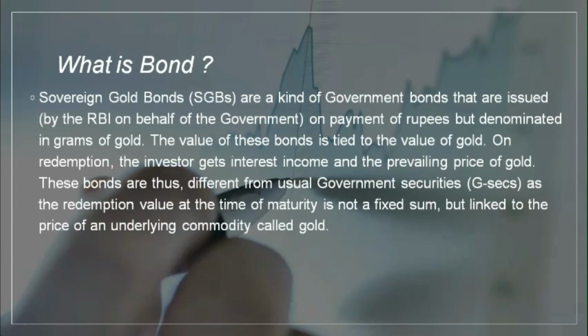Sovereign gold bonds, SGBs, are a kind of government bonds that are issued by the RBI on behalf of the government on payment of rupees but denominated in grams of gold. The value of these bonds is tied to the value of gold. On redemption, the investor gets interest income and the prevailing price of gold.